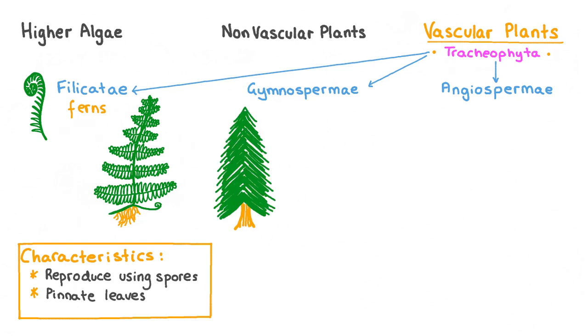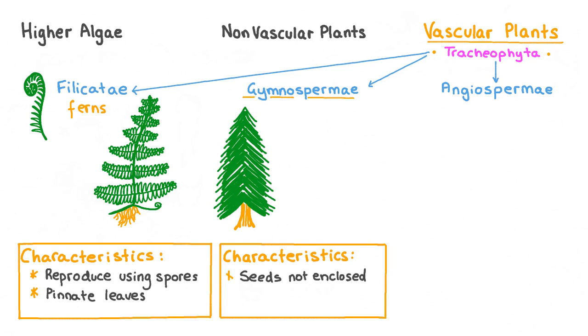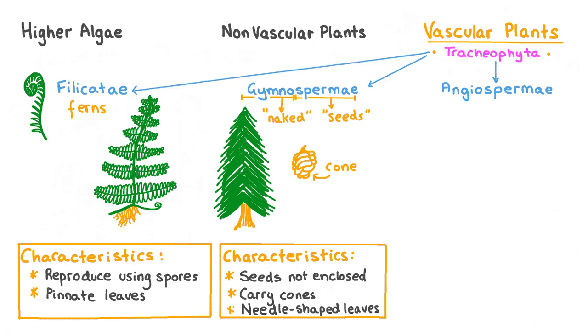Plants belonging to the subdivision Gymnosperms are largely trees. These plants produce seeds that are not enclosed in other structures, which is in contrast to many other classes of plants. In fact, the word gymnosperm comes from the Greek words for naked and for seeds. So the name literally translates to naked seeds. Similar to ferns, gymnosperms do not produce flowers, but they do carry cones, which can be male or female. They have simple leaves that form needle shapes. Some examples of gymnosperms are the firs and pines that some people often use as Christmas trees.